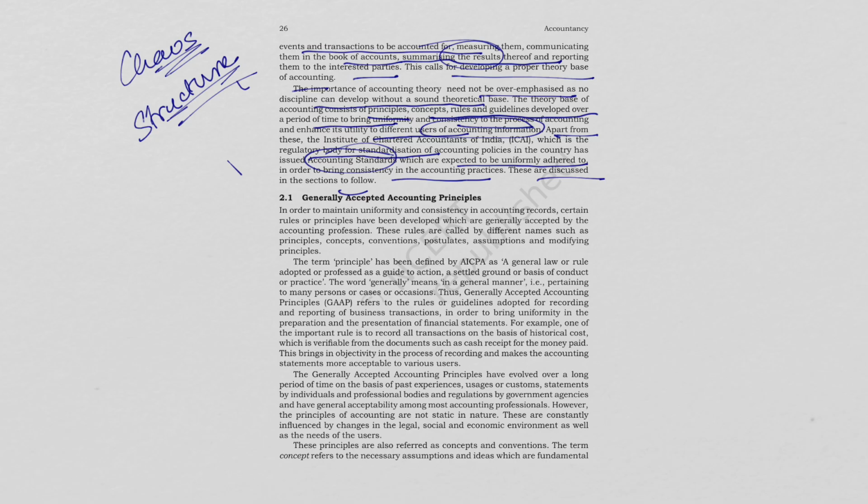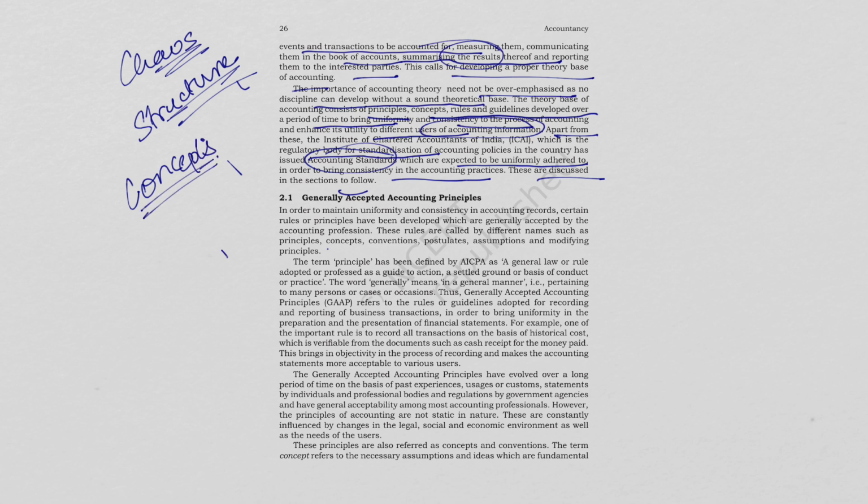So basically, any discipline cannot develop without a sound theoretical base. For example, we know physics has laws, maths also has some various principles and rules, and accounting has concepts.